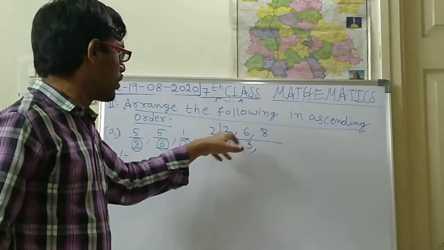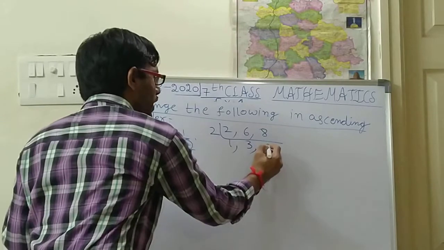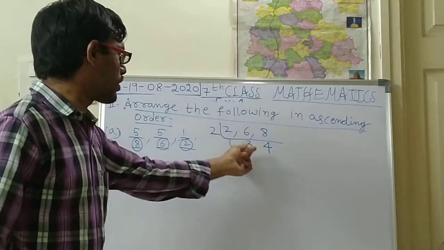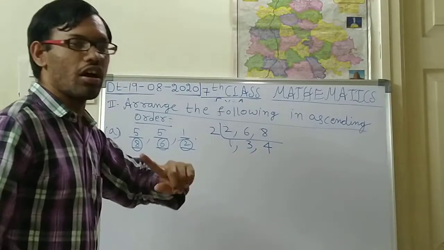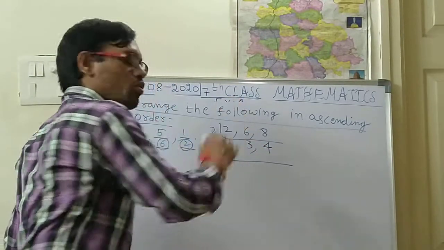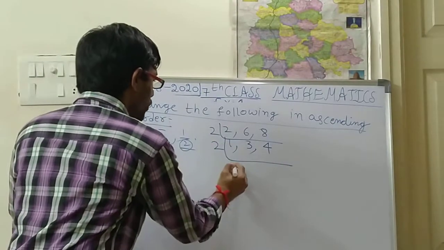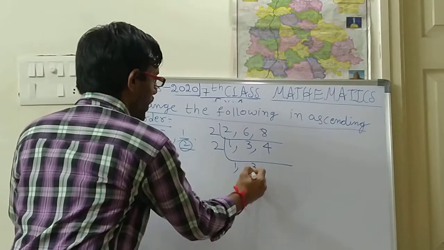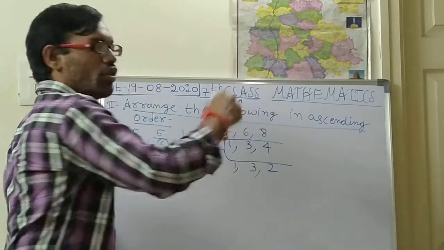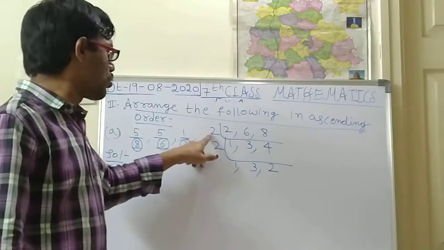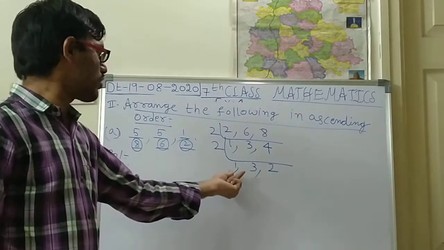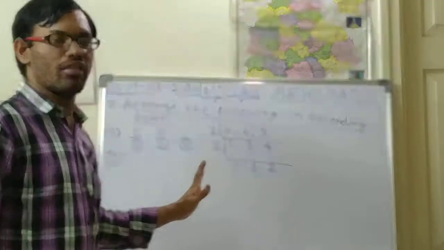So next 8 in the 2 table. 2 4s are 8. So 1, 3, 4. 3 is a prime number. 4 is not a prime number. Again you should take the LCM with 2. So 2 into 1 same like this. 3 same as this. Next 4 you should change. So 2 2s 4. Okay. So afterwards 2, 2, these two are prime numbers. 3 and 2, this is also a prime number. So 1 if it remains, no need.